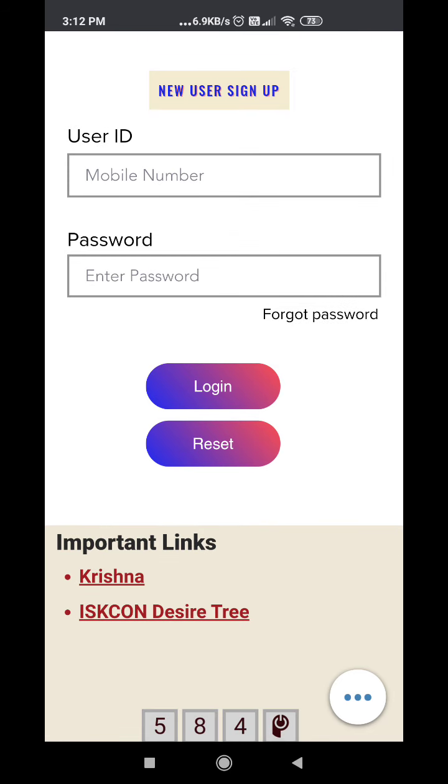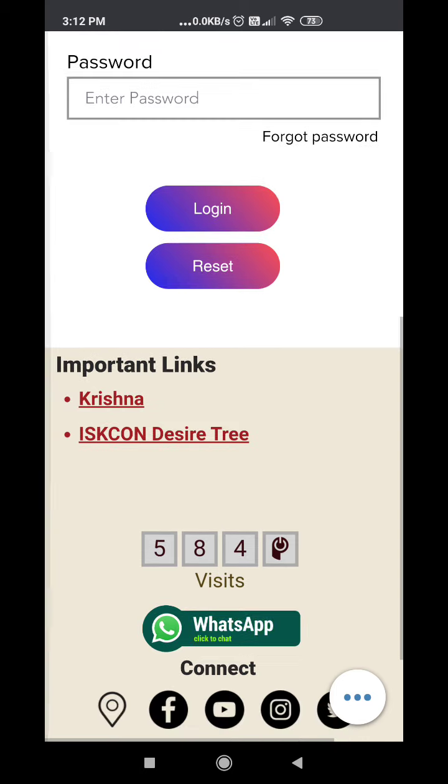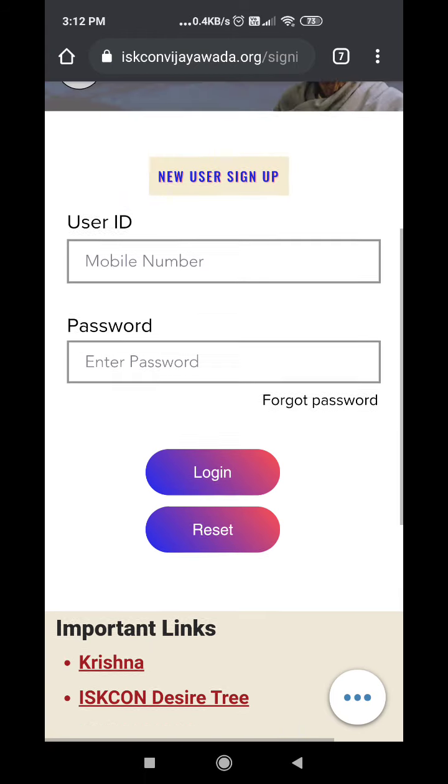In case you have any doubt or query regarding this, you can always reach us by clicking on this WhatsApp button which is highlighted here, so that your query will be solved.